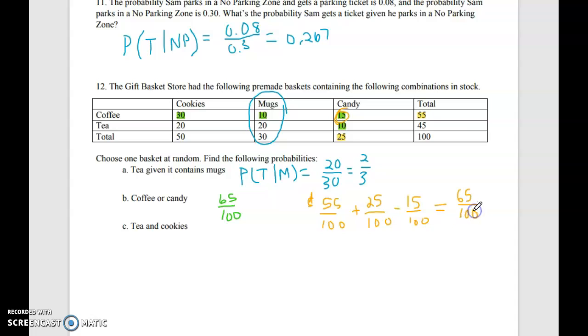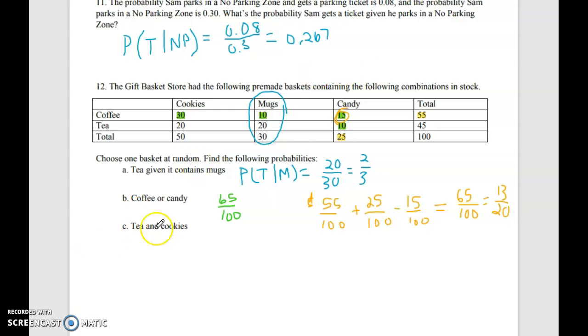Either way is fine to find that probability, and 65 over 100 should reduce to, oops, they only divide by 5, 13 over 20. Or you can make it a decimal.